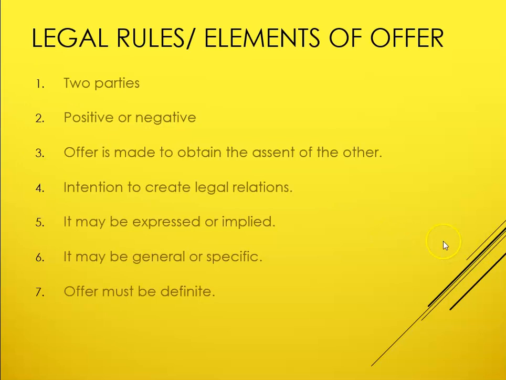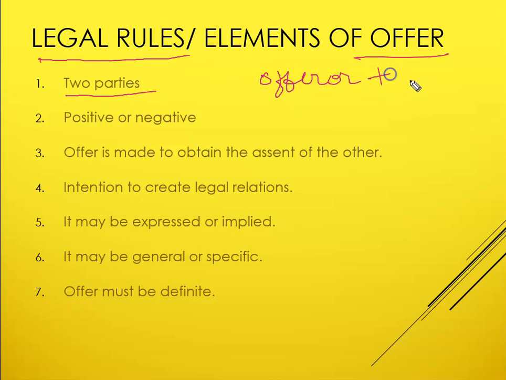Next one is legal rules of offer. What are legal rules? Means the essentials or characteristics of offer. First, there have to be two people or two parties in order to make an offer, right? One person is the offerer, the other person is the offeree. This person who makes an offer is the offerer. This person is the one to whom A has made an offer, right? So he is known as offeree.